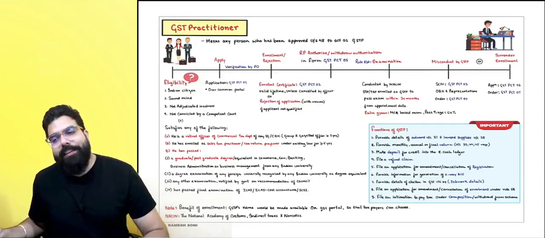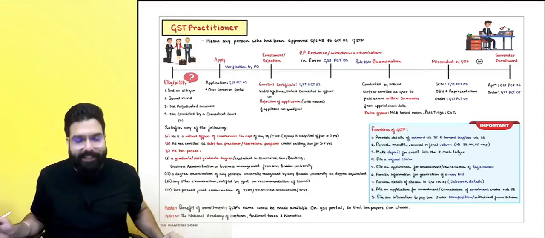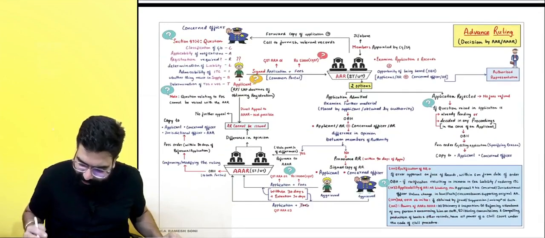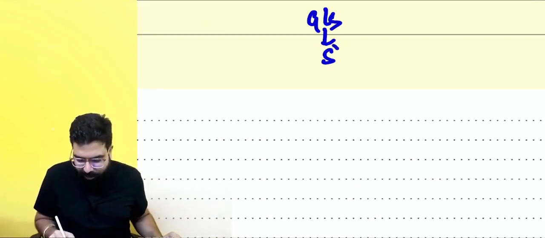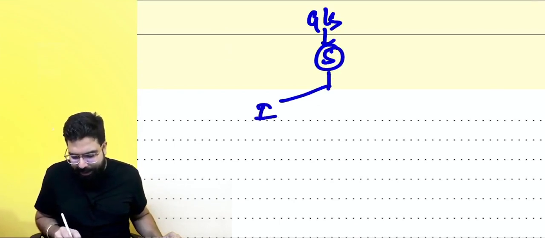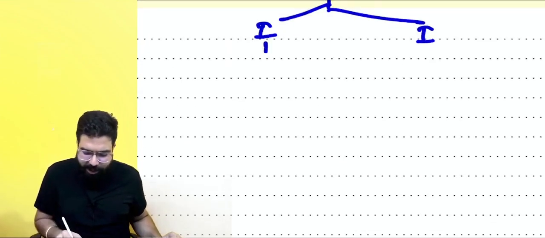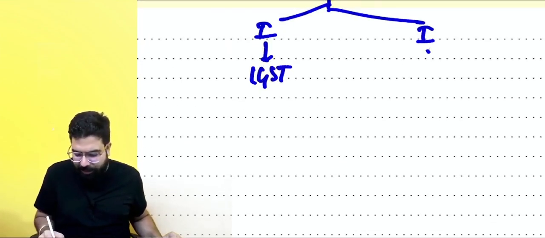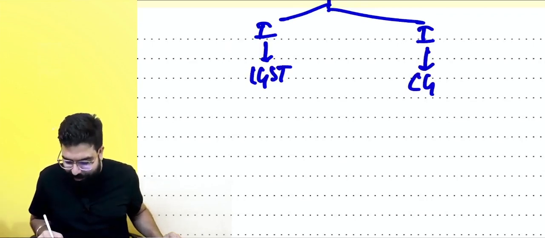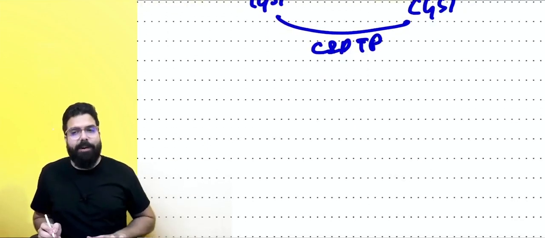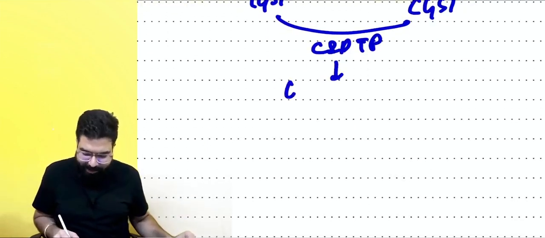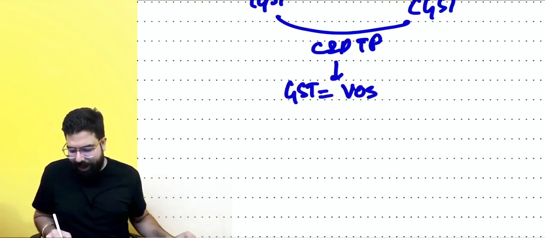Alright, students, the next chapter which we are going to revise is the chapter of Advance Ruling. Everyone over here, we started learning GST with goods or service. Goods or service has to be supplied. Supply can be interstate or intrastate. Interstate, IGST is levied; intrastate, CGST will be levied. Once GST was levied, it has to be collected and paid by a taxable person. How will he collect? He will have to calculate GST is equal to value of supply into rate of tax.